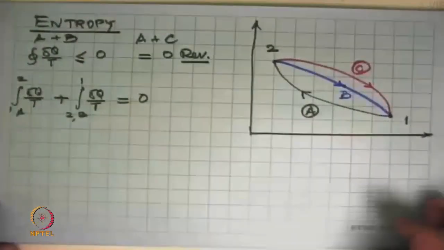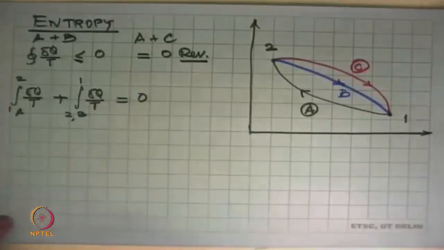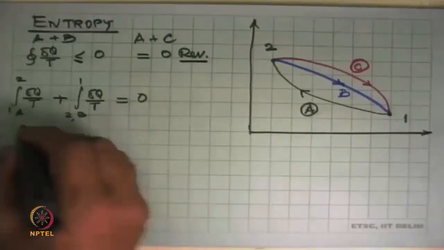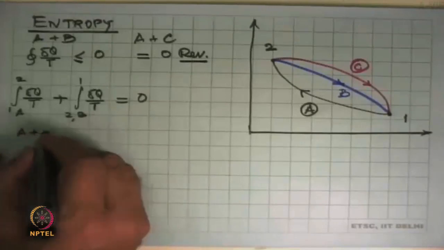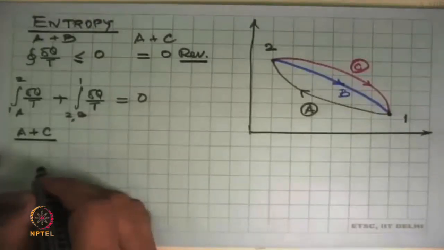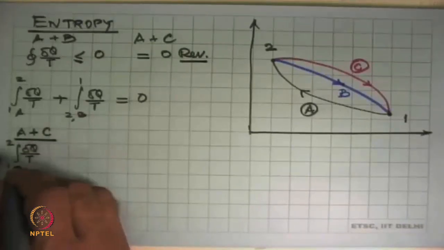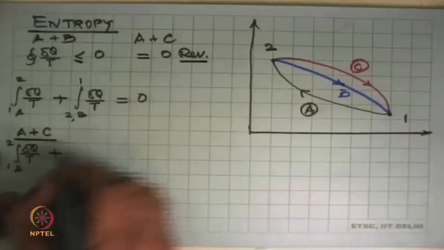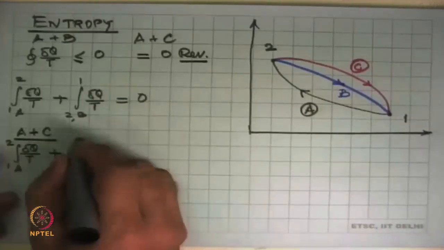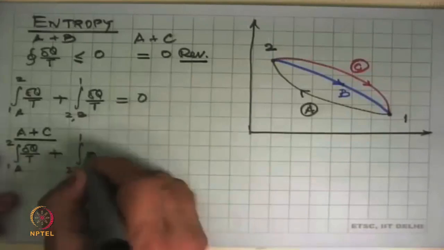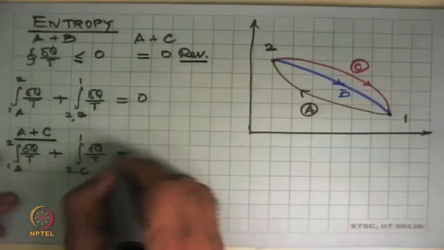We are assuming that all processes are reversible. We make the same sort of statement for the A plus C cycle now. So this becomes integral 1 to 2 delta Q by T along path A plus integral 2 to 1 along path C delta Q by T. This is 0.